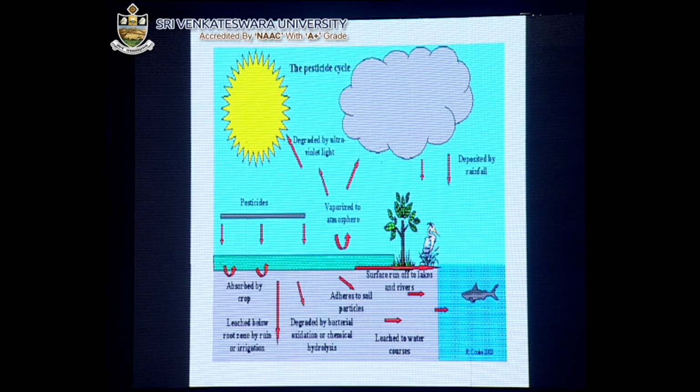So this is the cycle of how it takes place in nature, even in the aquatic ecosystem, where it enters through the cycle and enters the fish, and when man eats the fish, these chemicals show biomagnification and have adverse effects.